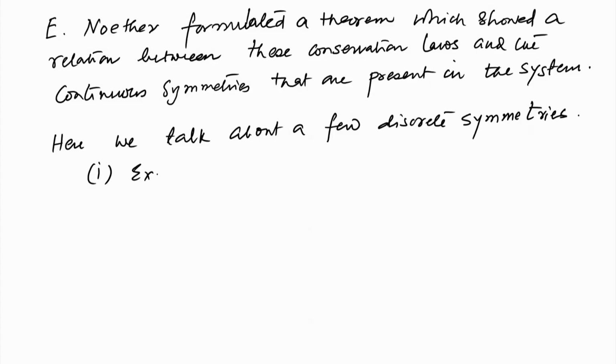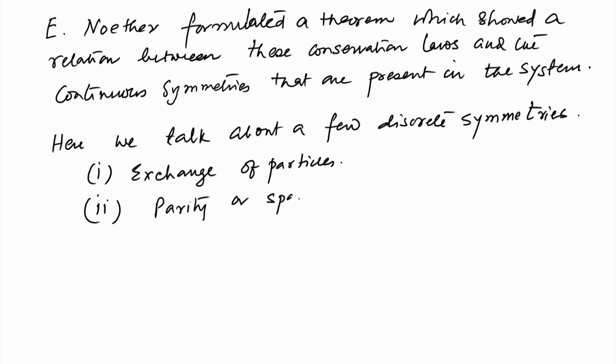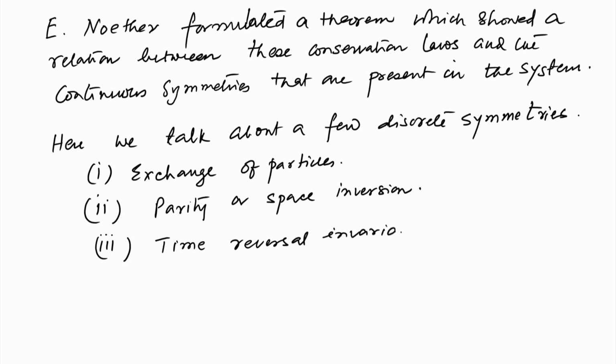So, the discrete symmetries are exchange of particles, parity or space inversion, and 3, time reversal invariance. So, let us see one by one, and we will only discuss this briefly.